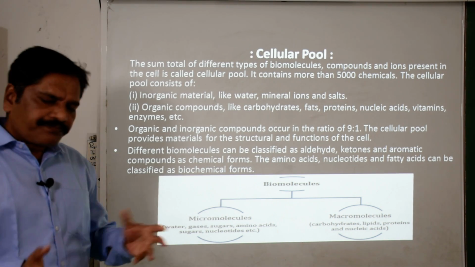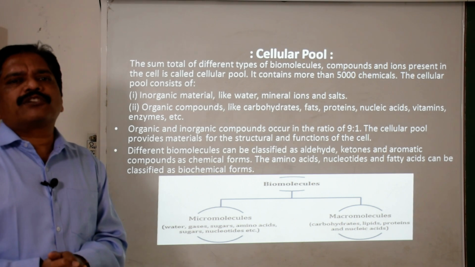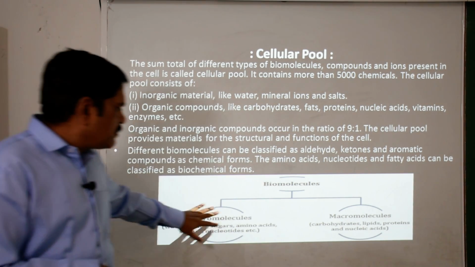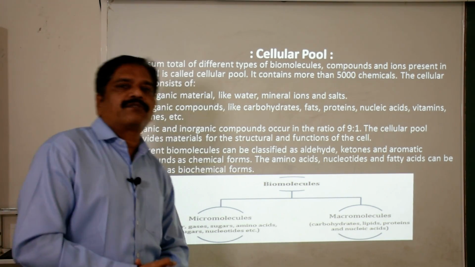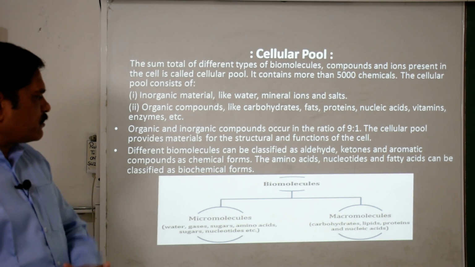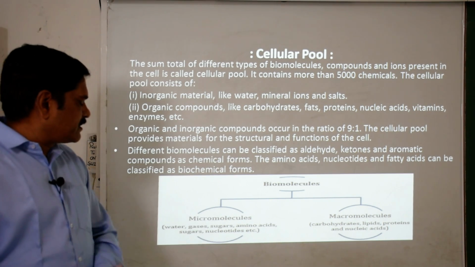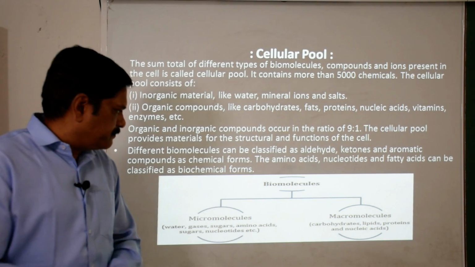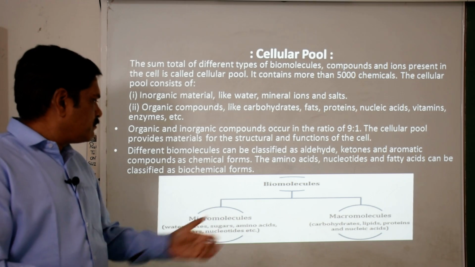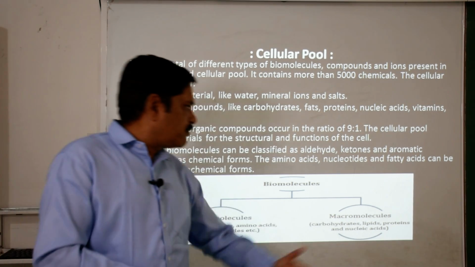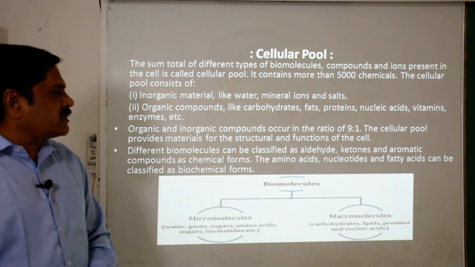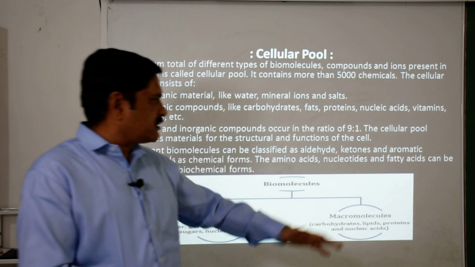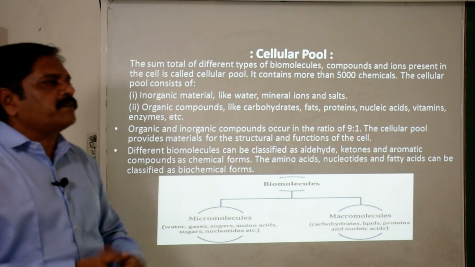So in general we have a categorization of these biomolecules on the basis of their size, as micromolecules and macromolecules, clear. In micromolecules you can see water, gases, sugars, amino acids, and nucleotides. These all are micromolecules. On the other hand, the macromolecules are carbohydrates, lipids, proteins and nucleic acids. These are basically considered the macromolecules.